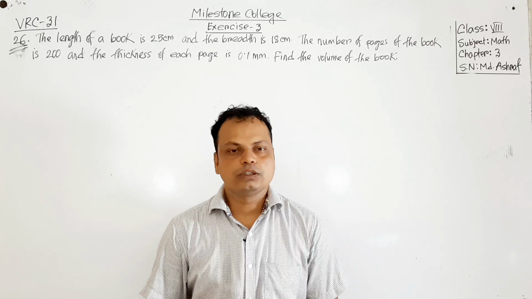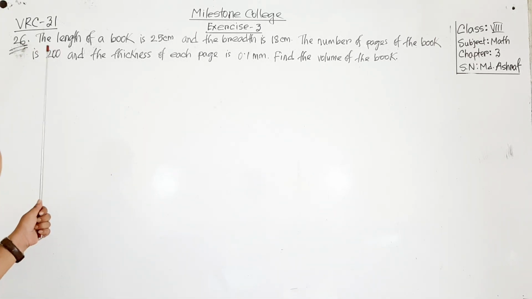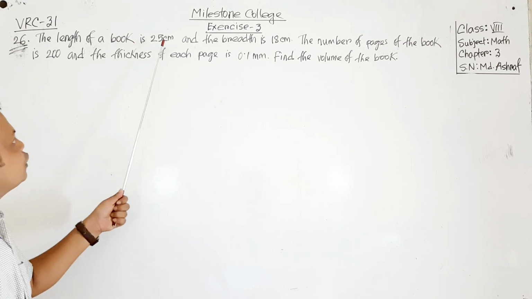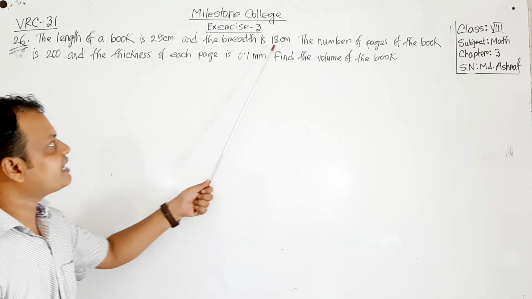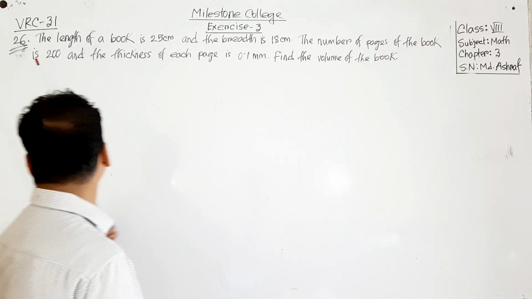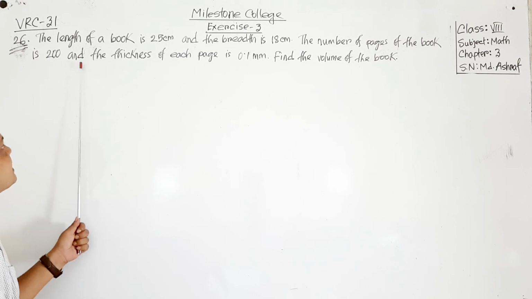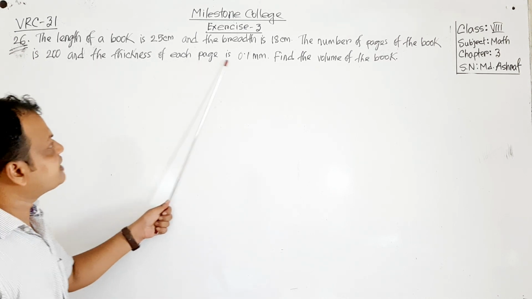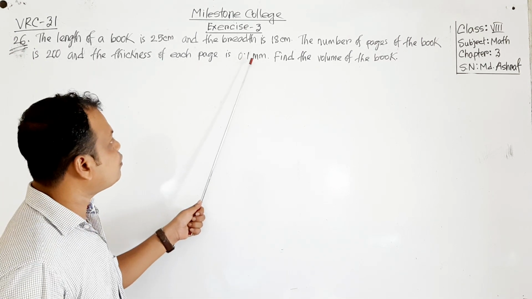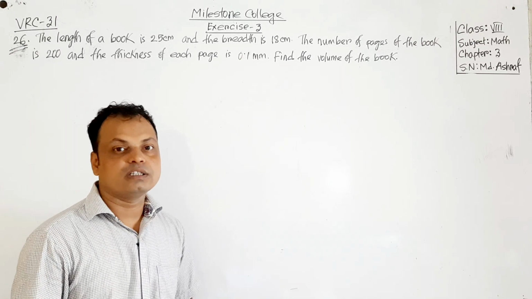Now the next one, question number 26. At first read the question. The length of a book is 25 centimeter, breadth is 18 centimeter. The number of pages of the book is 200. That means in that book there are 200 pages and the thickness of each page is 0.1 millimeter. Find the volume of the book. Very simple math. We have to find the volume.